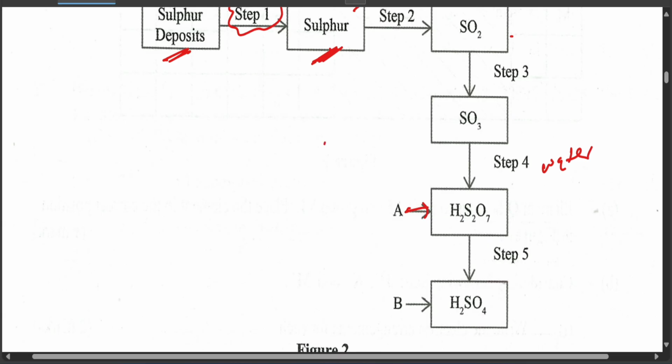So just know that sulfur, you reacted with oxygen to give sulfur 4 oxide, then you reacted with more oxygen to give you sulfur 6 oxide, you added water to it, and I think you get sulfurous acid, then you did something to it again, in which I want you to find out what thing you did to that. What thing did you do to this for you to get sulfur 4 oxide itself?